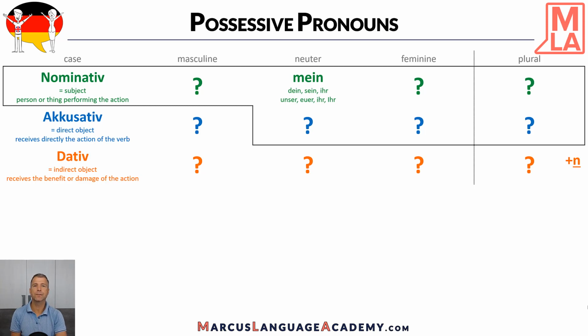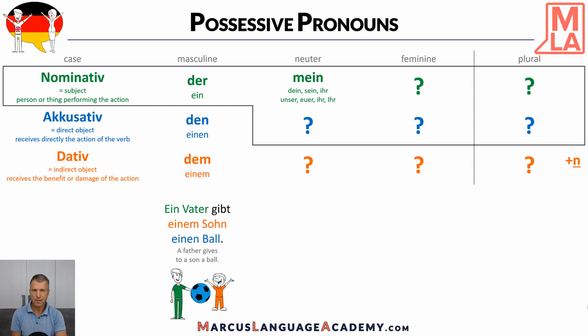Let's start with a masculine noun. Do you remember I had a video where I explained to you this table, and where I had the example sentence, ein Vater gibt einem Sohn einen Ball. A father gives to a son a ball. So how would it be to say my father gives my son my ball?